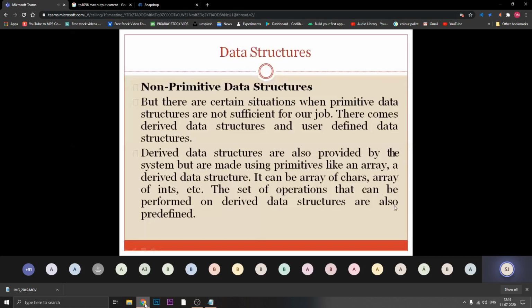Okay, so likewise, while discussing practical examples, if I need to store the information of a student or a book, I am using primitive data types like integer pages, character author name, and float price of that book, and so on. So I am designing my own way of storing the information of a book with the help of structure, taking the help of my primitive basic data types. Okay, so non-primitive data structures cannot be completed without primitive data structures. So that needs to be taken into consideration.